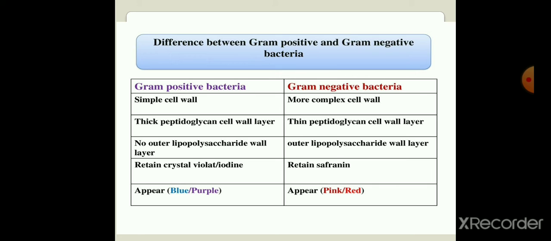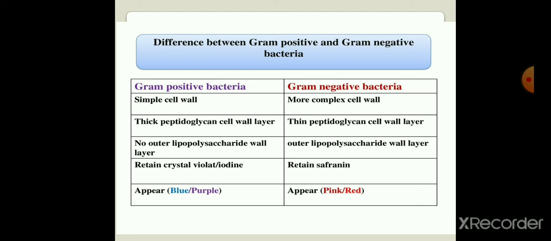This positive indicates that there is a thick peptidoglycan cell wall layer, and this peptidoglycan layer is made up of NAG and NAM units. What are NAG and NAM? N-acetylmuramic acid and N-acetylglucosamine. These are the chemical combinations from which the peptidoglycan layers are made.